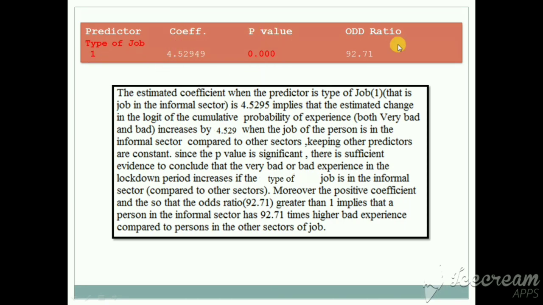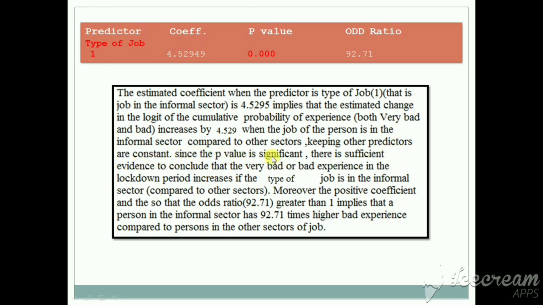Now for the first predictor, type of job, 1 for informal sector. This is the coefficient, this is the p-value, this is the odds ratio. How can we explain this? The estimated coefficient for the job in the informal sector is 4.5295, which implies that the estimated logit of the cumulative probability of very bad and bad experience increases by 4.529 when the job of the person is in the informal sector compared to other sectors, keeping other predictors constant.